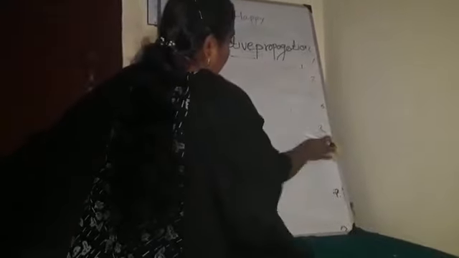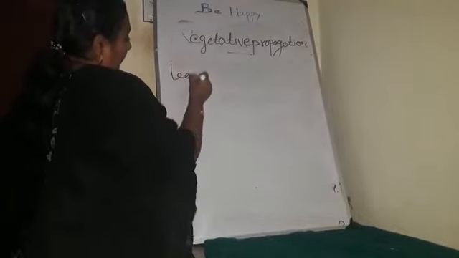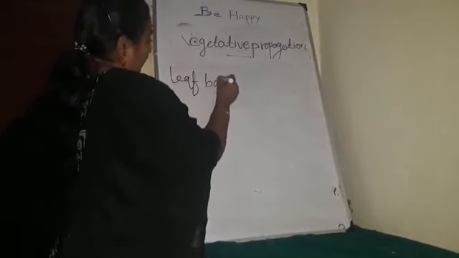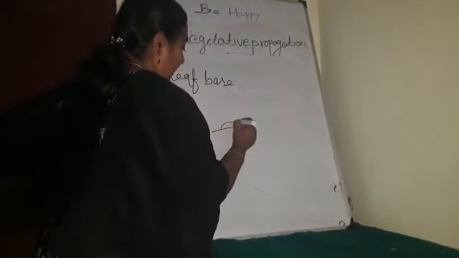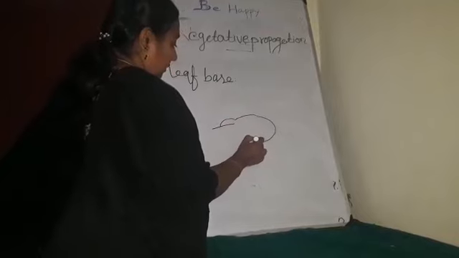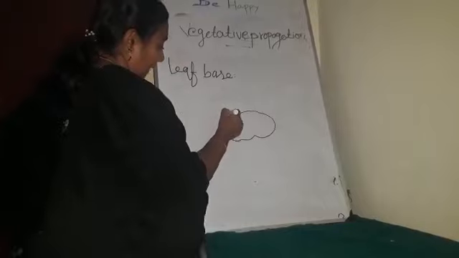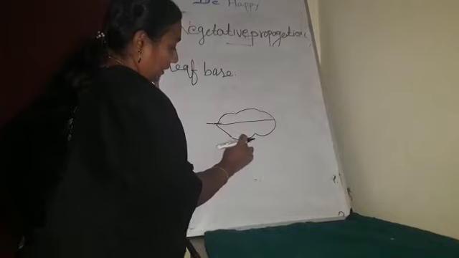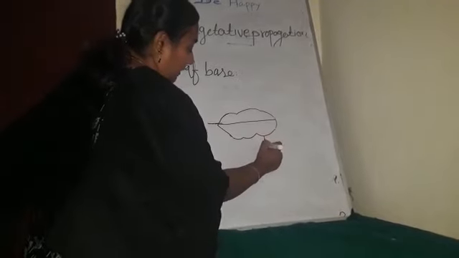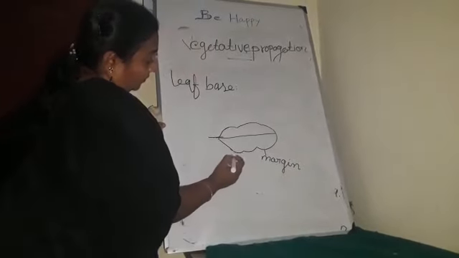Now we can see Bryophyllum, leaf base, and how the modification occurs. You can imagine this is the Bryophyllum leaf. This part is called the margin.